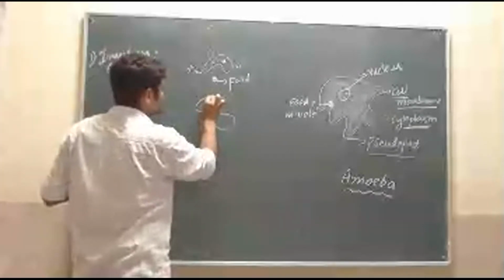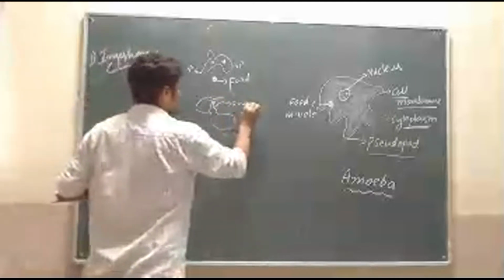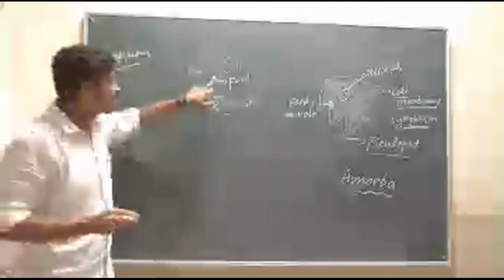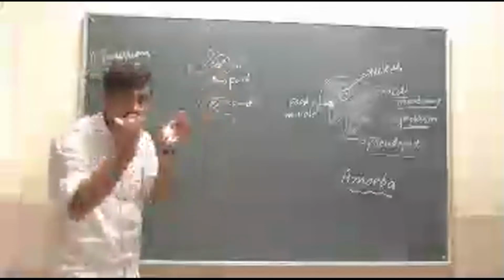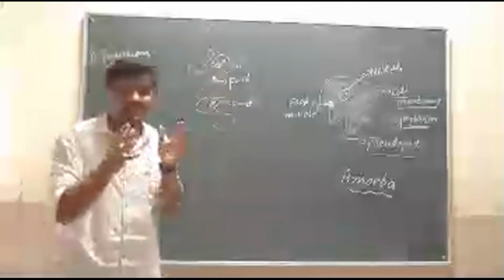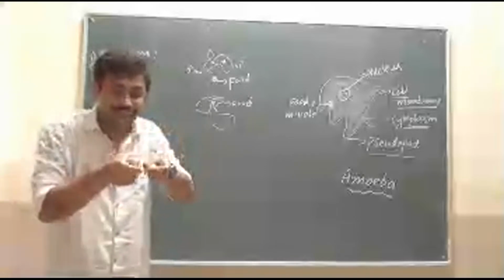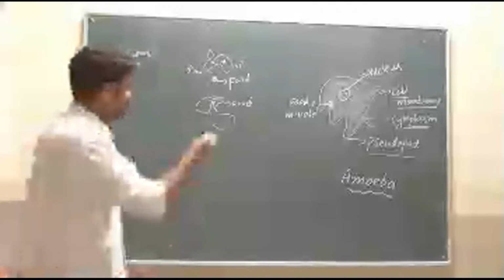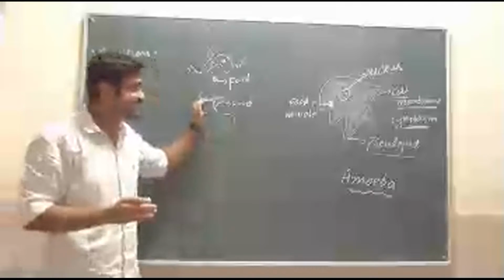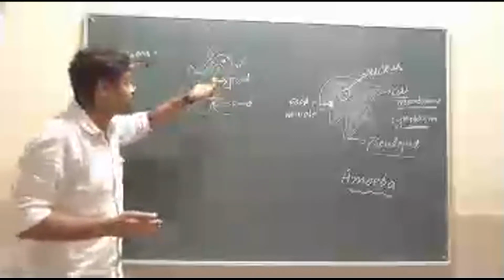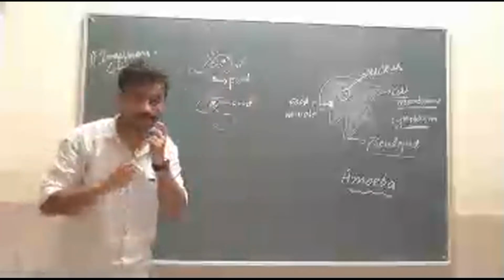You put it in, then it actually comes like this. Suppose this is a food. It comes near to the food, and as usual, with the help of pseudopods. Pseudopods are the finger-like structures. Now, the pseudopod covers the food. It catches its prey, and that means it covers the food inside the amoeba. With the help of pseudopods, the food enters into the amoeba cell. Okay?